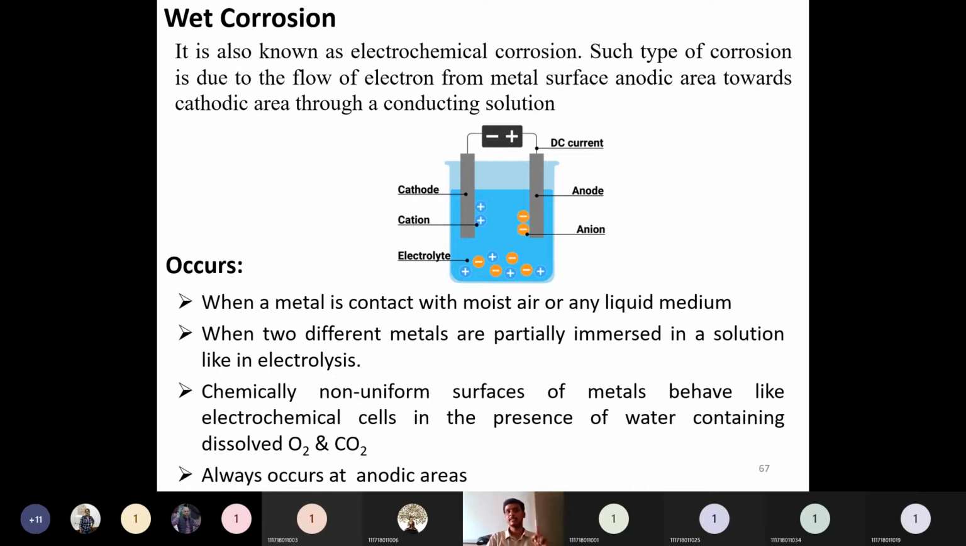So in order for wet corrosion to occur, there should be two dissimilar metal surfaces. One must act as a cathode and another must act as an anode. Corrosion can only occur at the anodic area because of the loss of electrons from the anode. Whatever electrons are lost should be gained by the cathode. Then only will wet corrosion take place. So this is about wet corrosion.